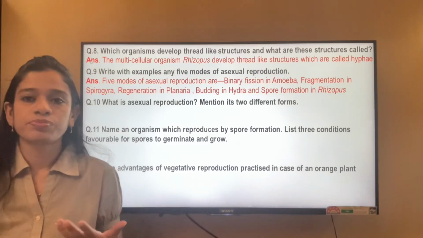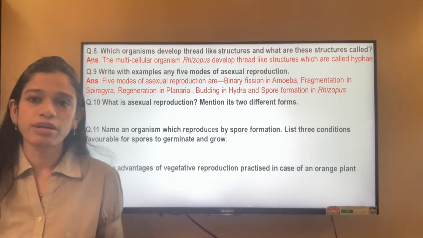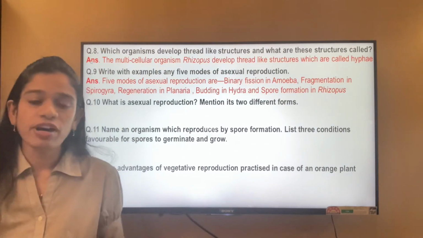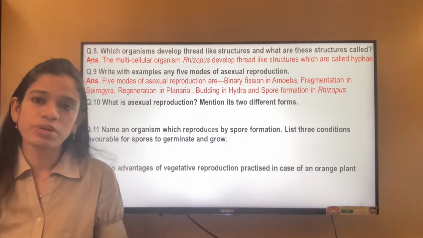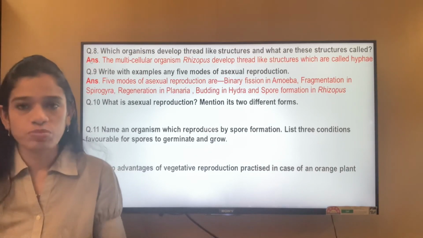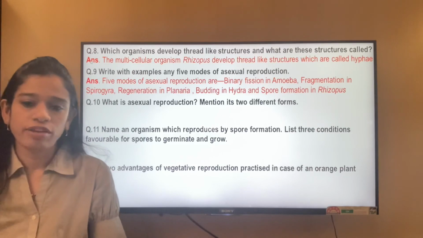For multiple fission we can tell it is Plasmodium. For budding we can tell it is hydra. For spore formation we can tell it is Rhizopus. For fragmentation it is Spirogyra. For regeneration it is planaria.